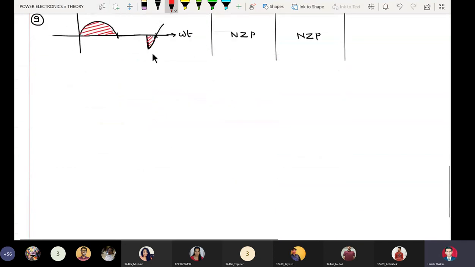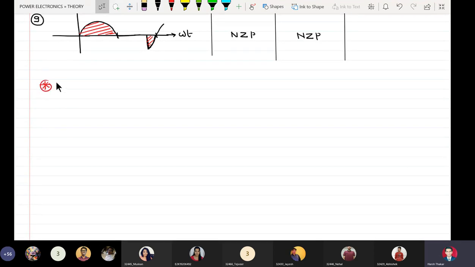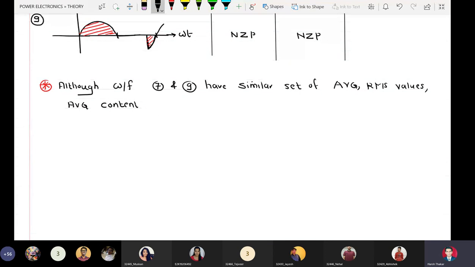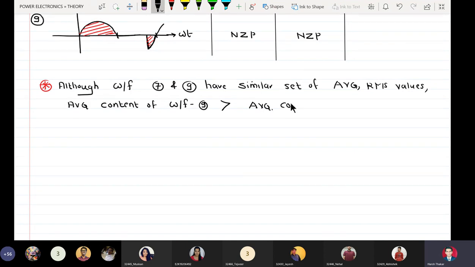So we can just comment here that although waveform number 7 and 9 have similar set of AVG, RMS values, the AVG content of waveform 9 will be larger than the AVG content of waveform 7.